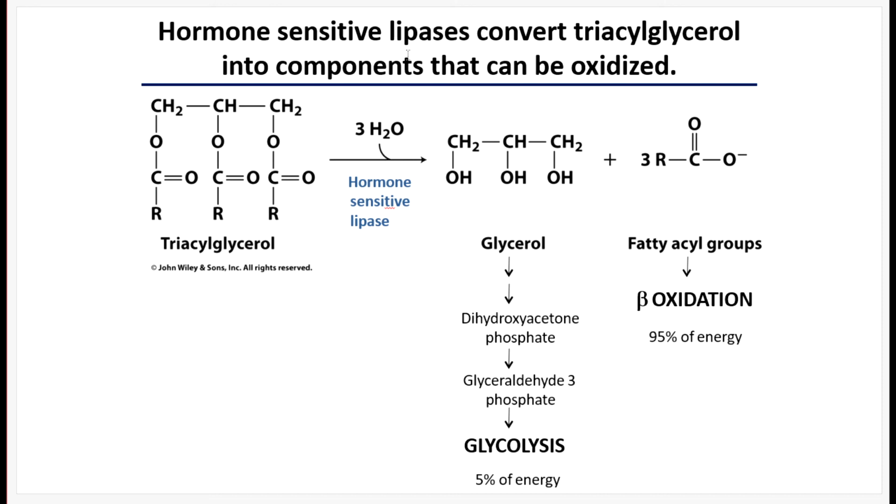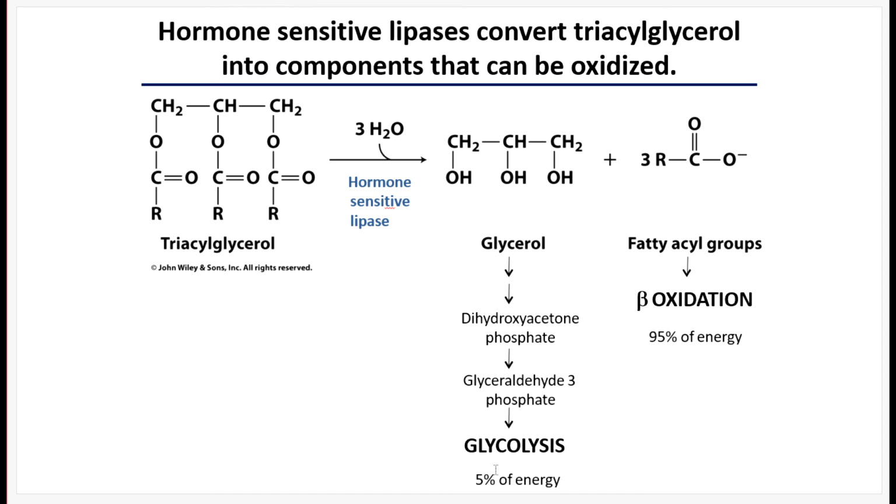And again, hormone-sensitive lipases convert TAGs into fatty acid groups and also the glycerol backbone in the presence of glucagon and epinephrine. When a lipase breaks up a triacylglycerol, any lipase, it's going to generate a glycerol backbone, which can be converted into intermediates of the glycolysis pathway. And so we can get a little bit of energy.